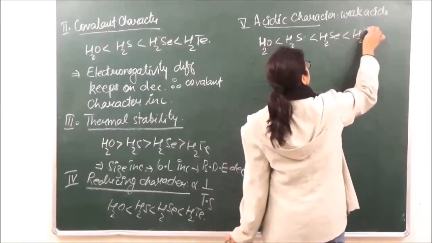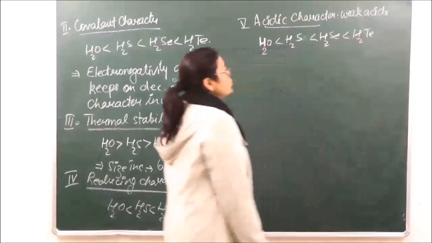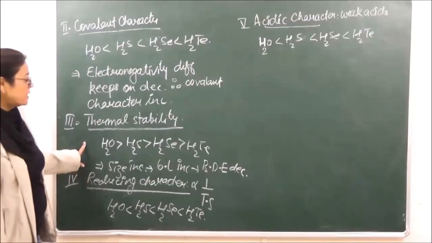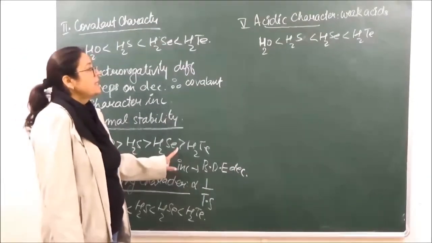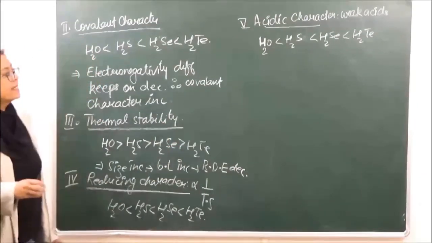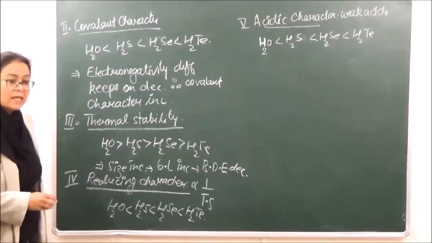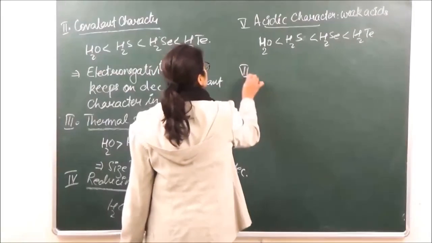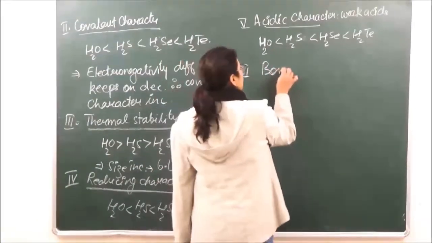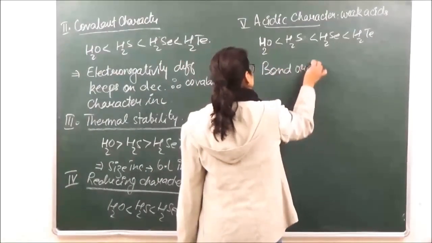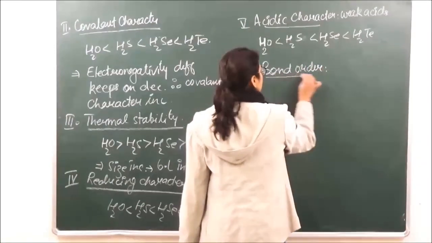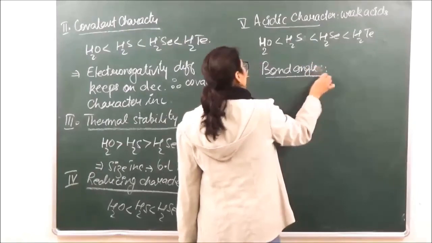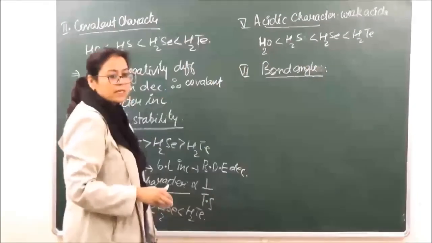This is again explained on the basis of ease with which hydrogen can be released over here. Thermal stability जो है that is decreasing down the group. Therefore we say that acidic character will keep on increasing down the group. And finally we come to the last property, which is bond angle. Bond angle will also keep on decreasing down the group.